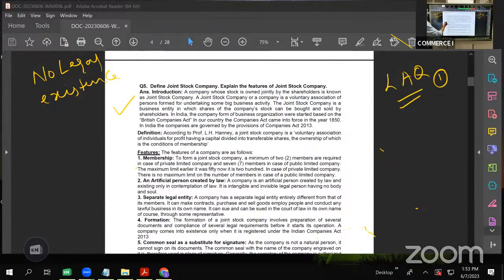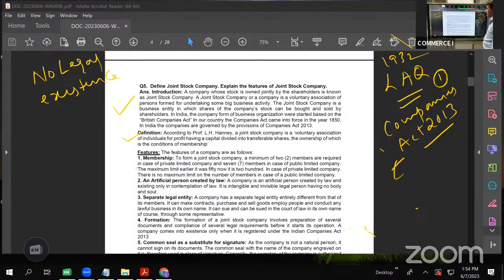Okay. Now again, this is a definition given by L.H. Haney. All the companies in India are governed by Companies Act 2013. All the companies registered in India are governed by Companies Act 2013. Like I said, partnership firms are governed by Indian Partnership Act 1932. Likewise, all the companies registered in India are governed by Companies Act 2013, right? And a company has a separate legal entity.